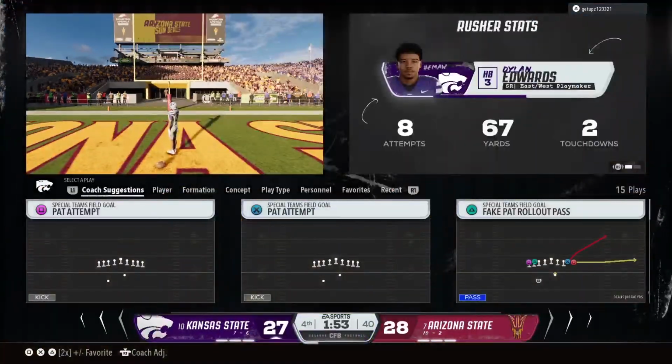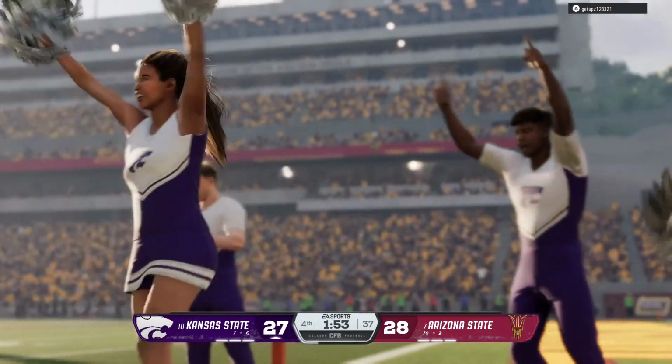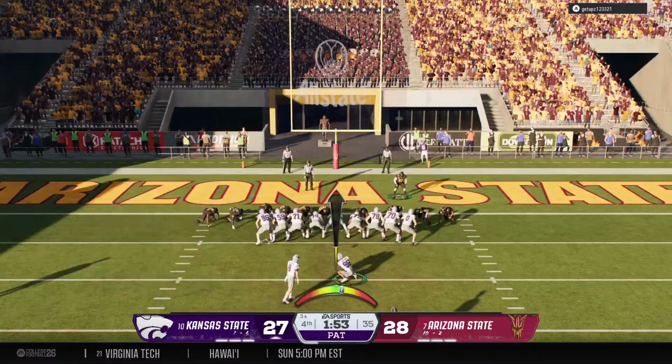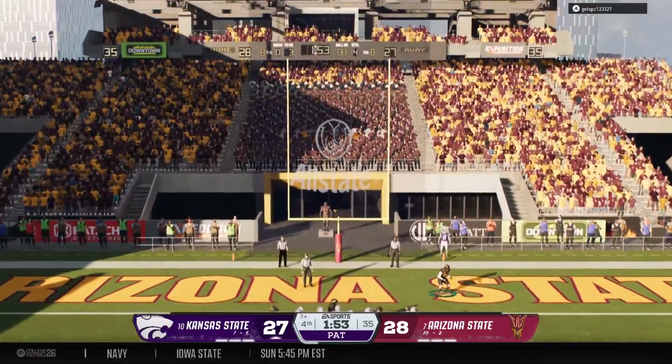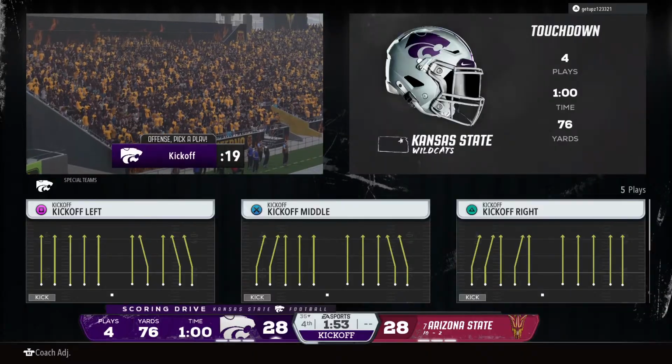Well, Chris, this is exactly what they needed to do. Put a touchdown up on the board. They pull within 1 in a playoff game. And now it's decision time. Do you tie the game up or potentially take the lead? And the kick gives us a tie ball game here in the final quarter.